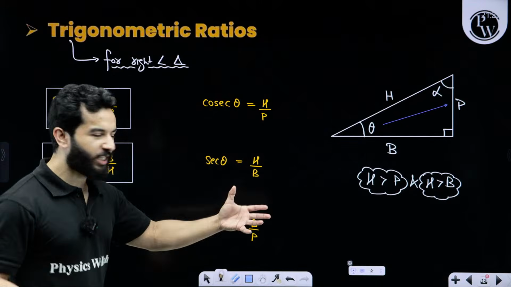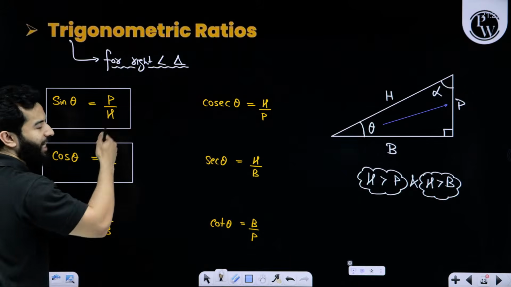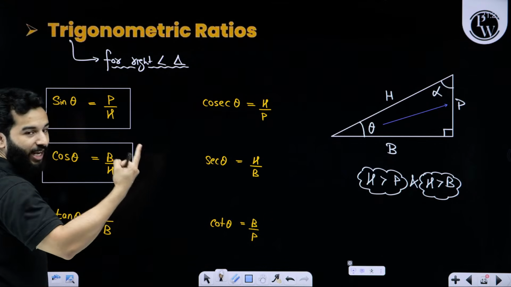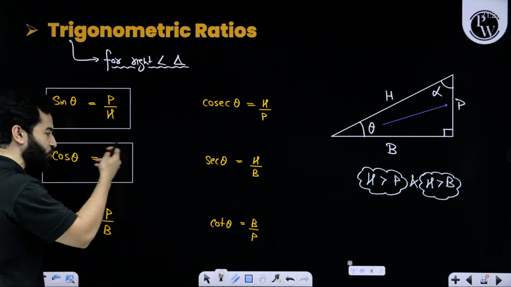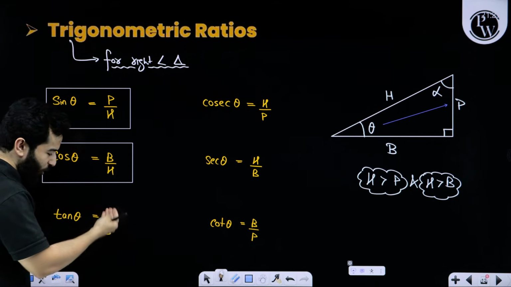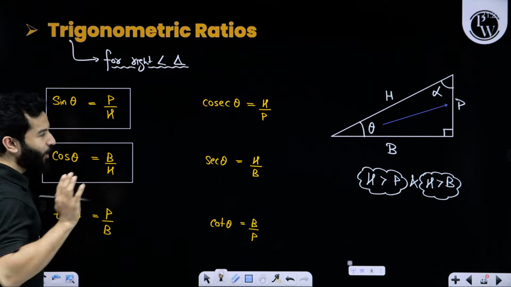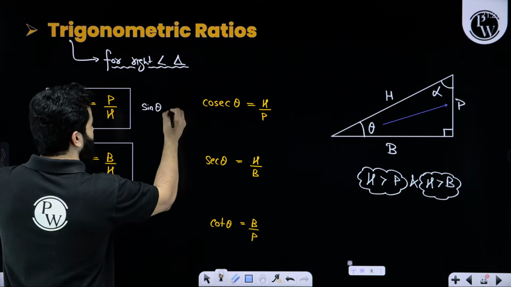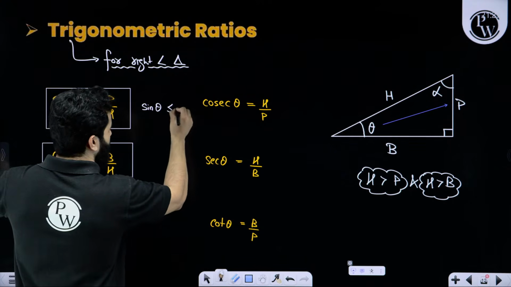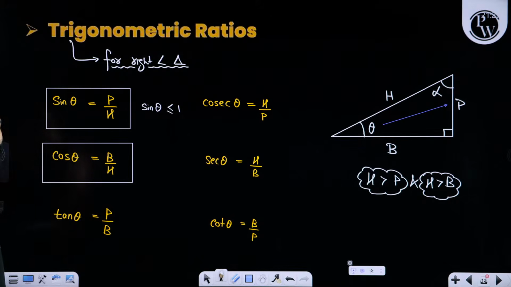So if hypotenuse is longest, this P upon H will never be greater than 1. This one will also never be greater than 1. Whereas we don't have any restriction for tan theta. So at this point I am going to tell you that sine theta will always have maximum value as 1.